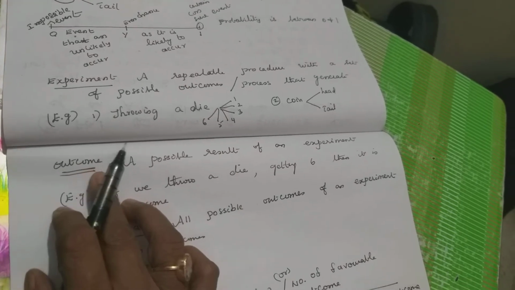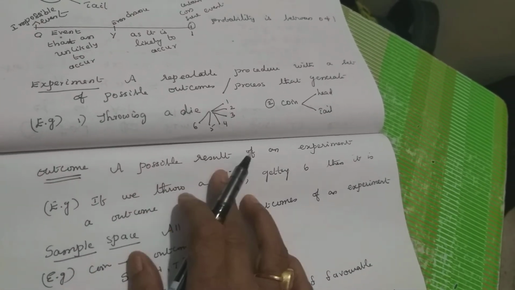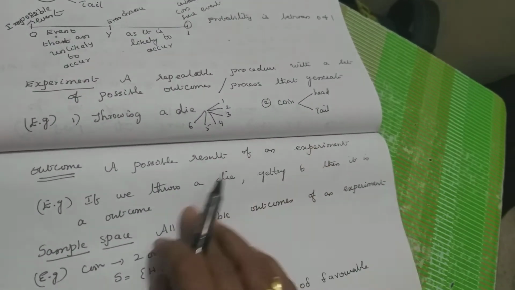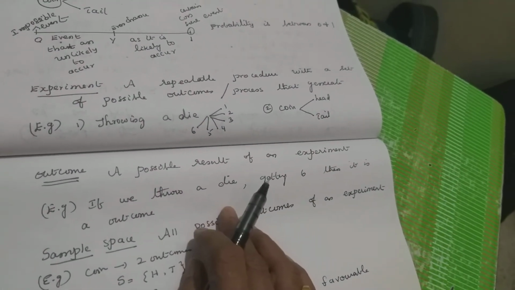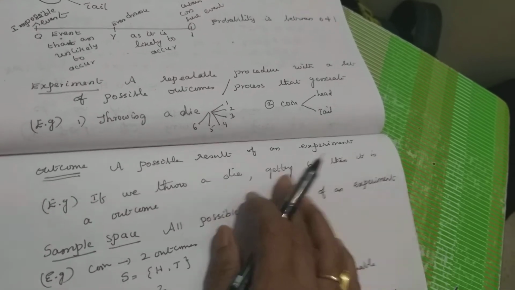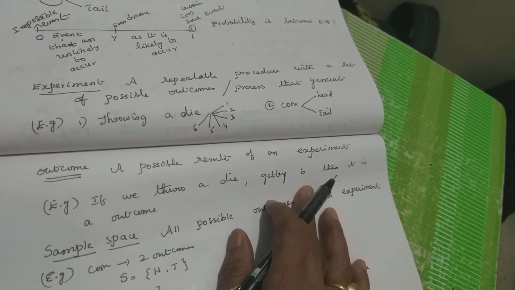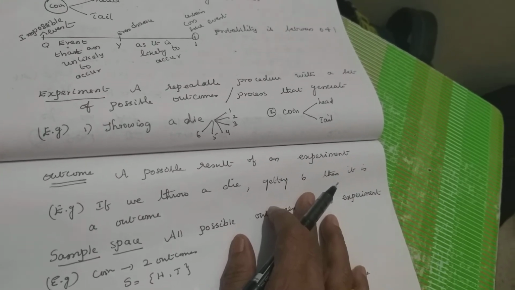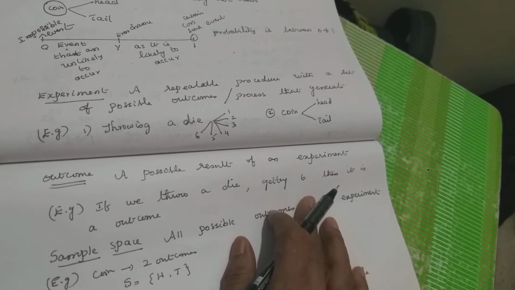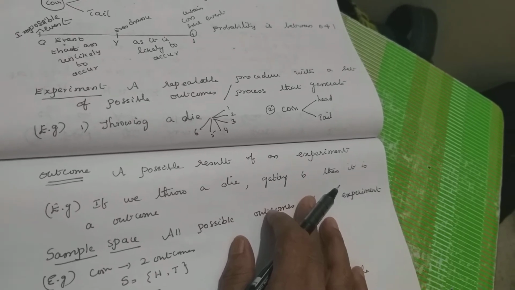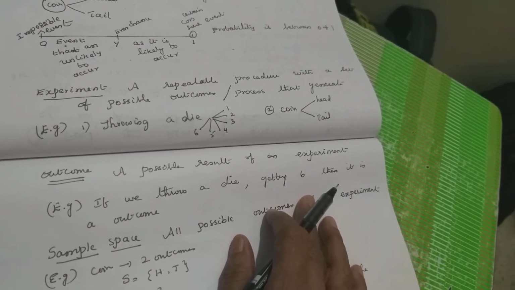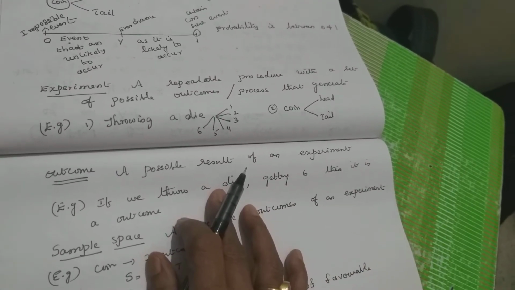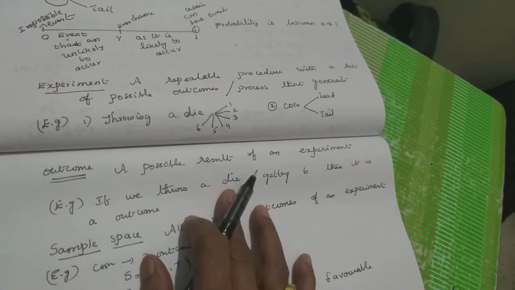Then next, outcome. A possible result of an experiment. When you throw a die, suppose we get 6. That is a result you are getting. That is called the outcome. Even in a computer we will say input and output. Input means you process the procedure by feeding the number into the computer. When you get the result, what will you say? Output in computer. But here in probability we will say it is the outcome. The result is called the outcome.